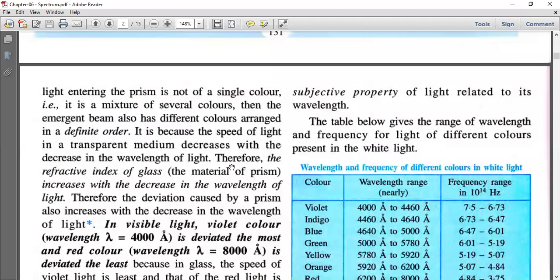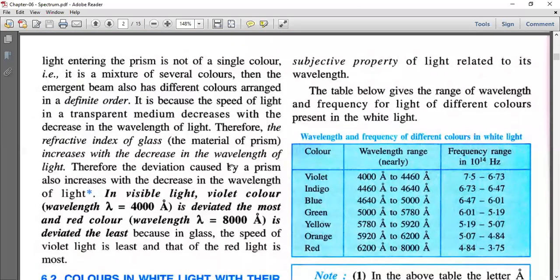We are taking only two standard colors. Red color has the highest wavelength and violet color has the lowest wavelength. So here what happens? Red color light has more speed, so that is the reason it deviates less. Violet color has less wavelength, so it deviates more.